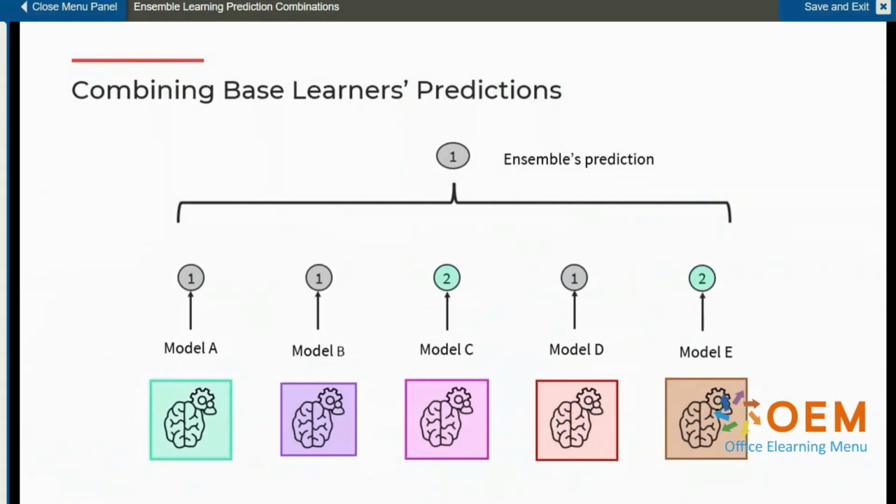Once we have these trained models in an ensemble, let's say a new prediction instance comes in. Every individual model in the ensemble will output its own prediction on this new instance. The prediction will be a continuous value for a regression model and, of course, a class or a label for a classification model.